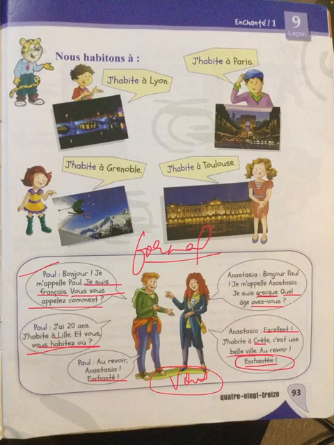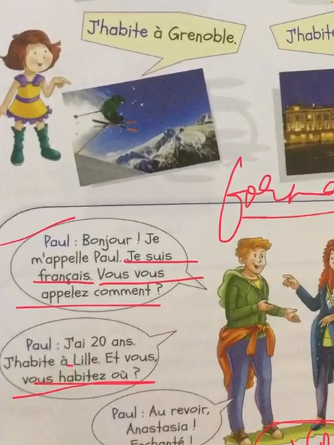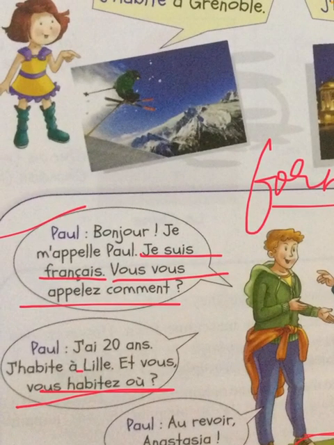Now, here let's read this dialogue. Paul says, Bonjour, je m'appelle Paul. Je suis français. Vous vous appelez comment? Now we have read enough French for you all to understand this particular dialogue. Before I tell the meaning, I hope that most of you have already understood what he's trying to say. He says, good morning or hello. I am Paul. My name is Paul. I am French. How do you call yourself, or what is your name?